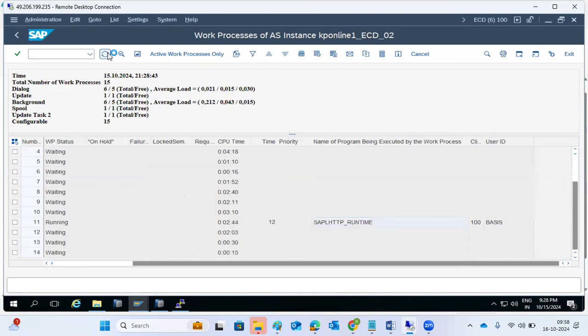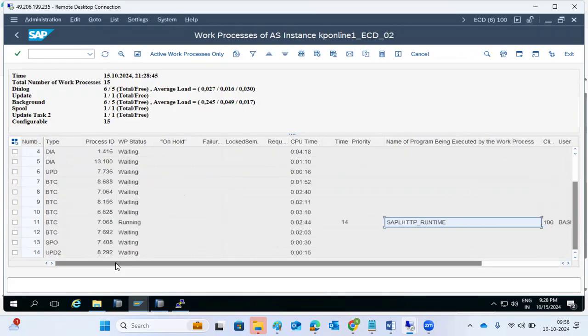Sir, here on hold is there, right? If any process is on hold, what happens? Okay. On hold means this job is on hold. Hold means it is waiting for maybe a procedure to be completed. Something is running, and once that dependency is completed, you come out of the hold.